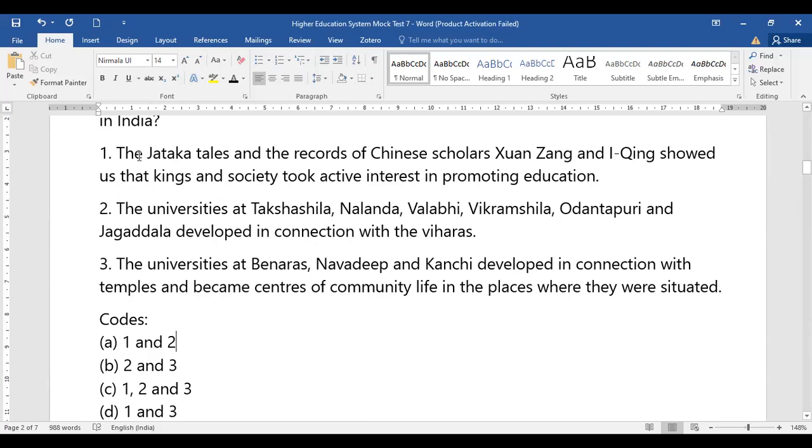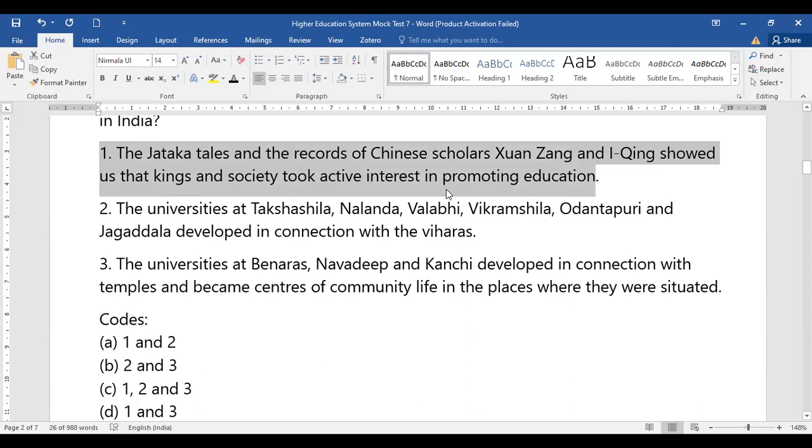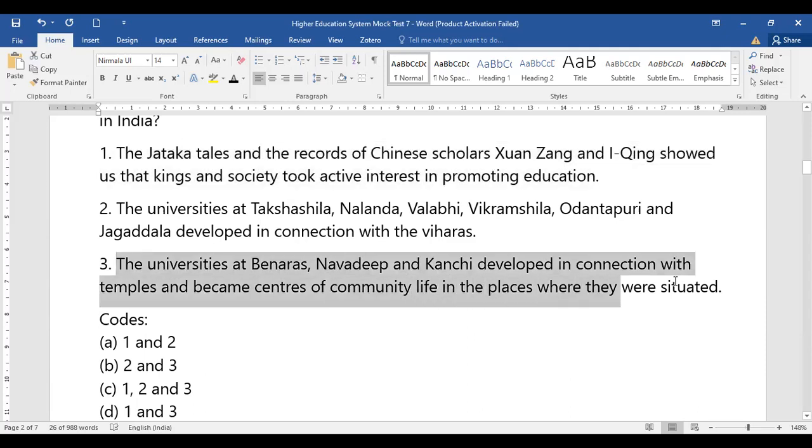Yes, when we look at all the options, it is option number 1 and 3. The Jataka tales and the Chinese scholars showed active interest in promoting education, and the universities in connection with the temples became the center of community life. Now, Takshila, Nalanda, Vallabhi, Vikramshila, Odantapuri, we have studied them separately and they did not develop in connection with viharas.